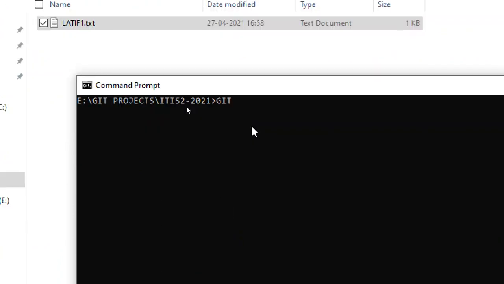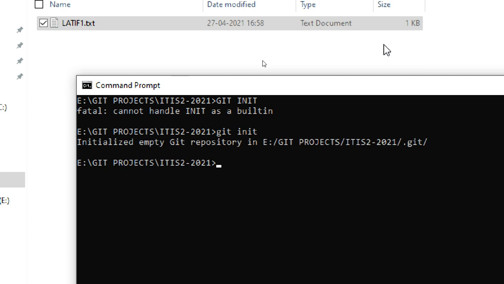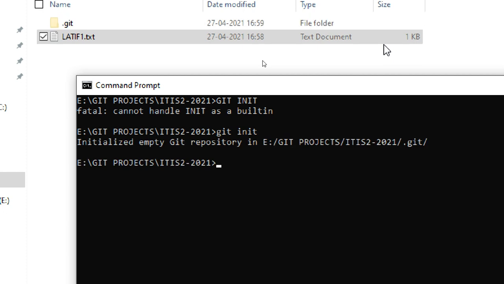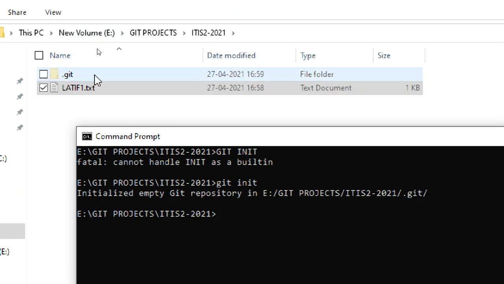git init. The commands may not be case sensitive, so we'll try that also. First, I have to initiate git with git init. It cannot handle that uppercase version. So no problem, git init, it is accepting. It means it is case sensitive. First, we should understand the command part is mainly case sensitive, and a hidden folder is created.